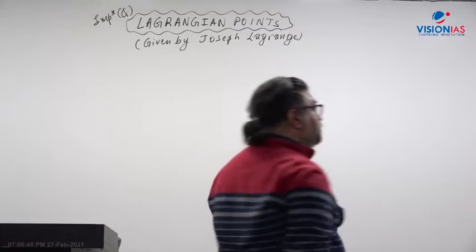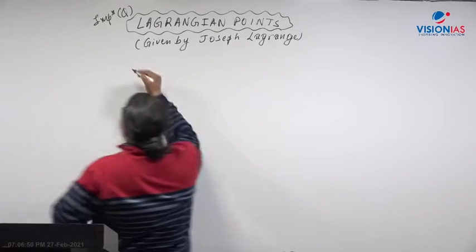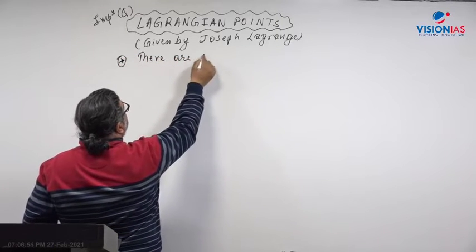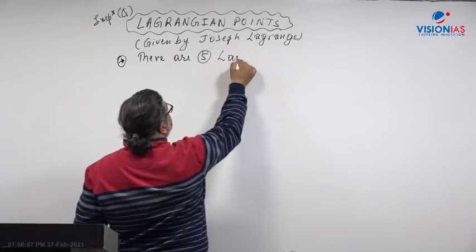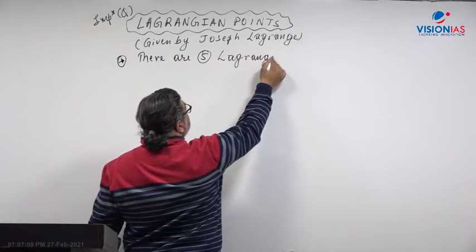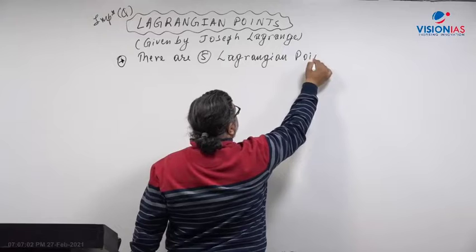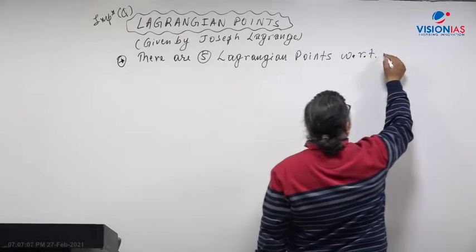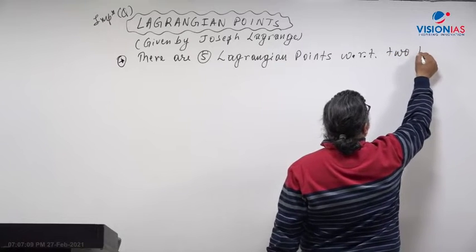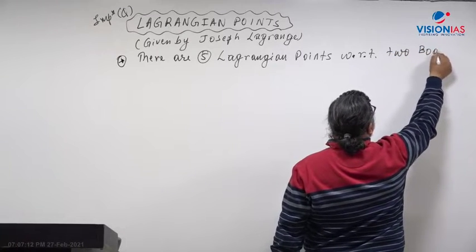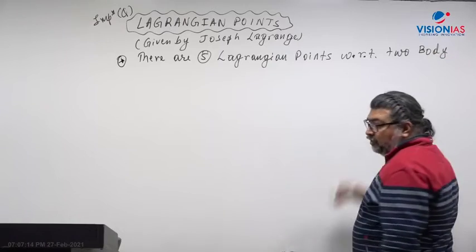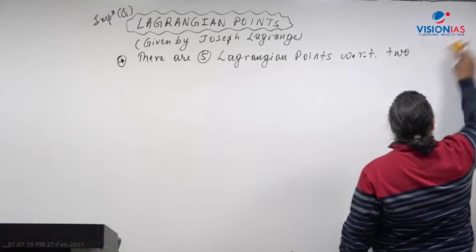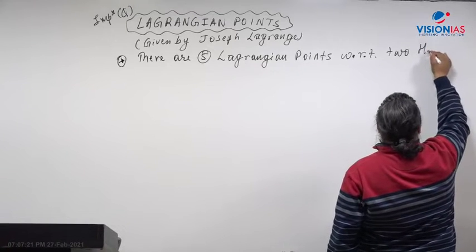So the first point is that there are 5 Lagrangian points with respect to a 2-body system, two heavenly bodies, let us say Earth and the Moon or Earth and the Sun. It forms a kind of 3-body problem there.